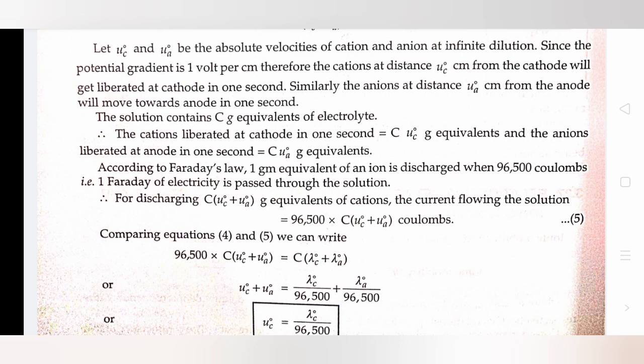For discharging C(U_C⁰ + U_A⁰) gram equivalents, the current flowing through the solution equals 96500 × C(U_C⁰ + U_A⁰) coulombs.